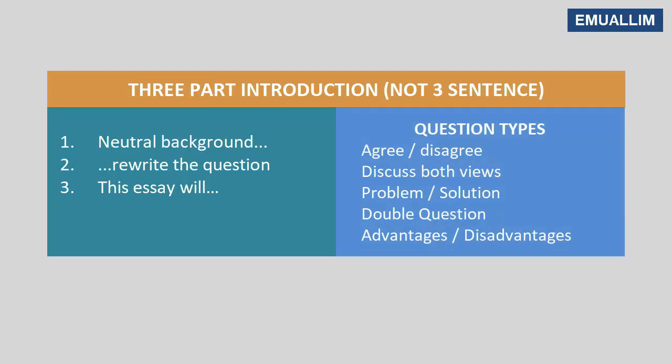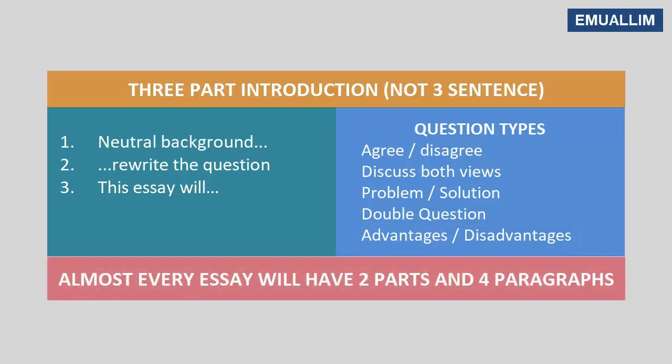Now, there are 5 most typical question types. Agree or disagree, discuss both views, problem and solution, double question, and advantages and disadvantages. All of these are clearly 4-paragraph essays. Introduction, why you agree, why you disagree, conclusion. Introduction, one view, the other view, conclusion. Introduction, problem, solution, conclusion. Introduction, one question, the other question, conclusion. Introduction, advantages, disadvantages, conclusion. Please keep that in mind. Remember that almost every essay, academic and general training, will have 2 parts and 4 paragraphs.